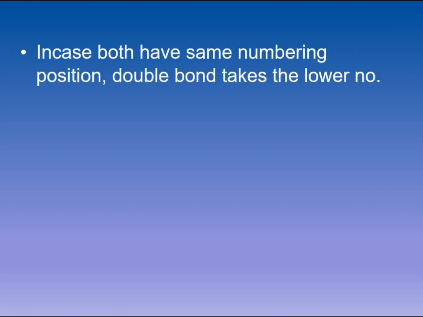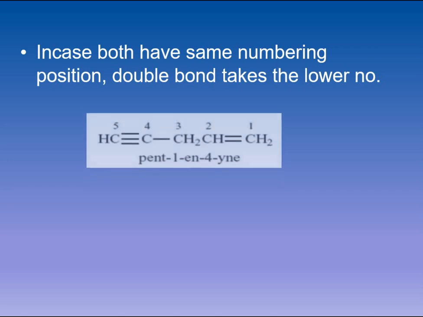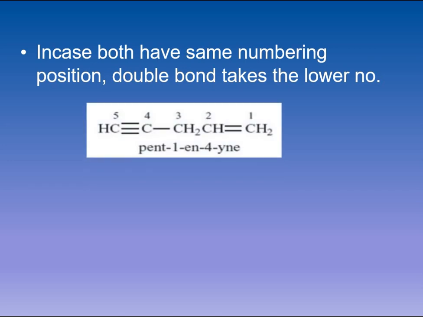In case we have both a double and a triple bond in the chain and both of them get the same number from either side, in that case we give the lowest number to the double bond. The double bond will always get preference over the triple bond in numbering if both are present at equal positions. So in this case, the numbering will start from the double bond and the name of the compound will be pent-1-en-4-yne.